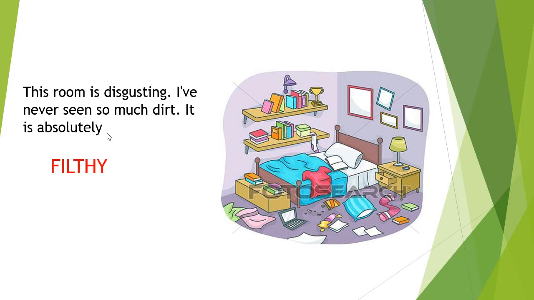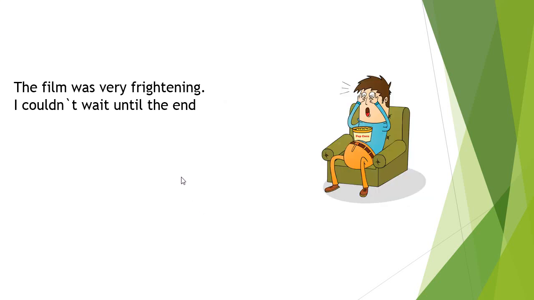It is absolutely filthy. Filthy means a mess. The film was very frightening. I couldn't wait until the end. Frightening is a normal adjective, and terrifying is a strong adjective.